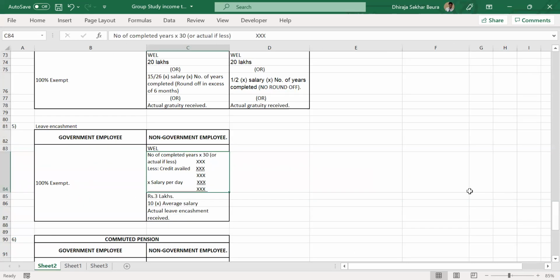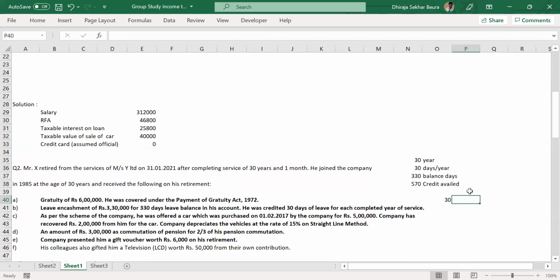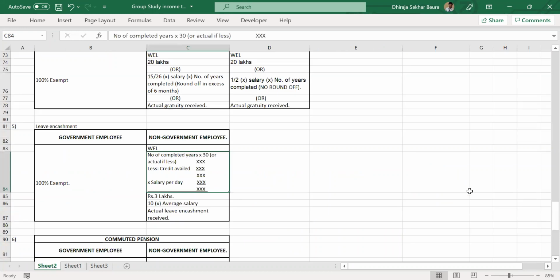So the second one is 30 or actual if less. Here the actual is 30 also. So let's take 30 and multiply these 2 values as per the formula. That is 900. The second one says less credit availed. We just calculated credit availed as 570. Now it comes to 900 minus 570, that comes to 330.